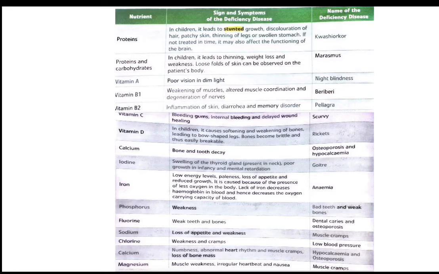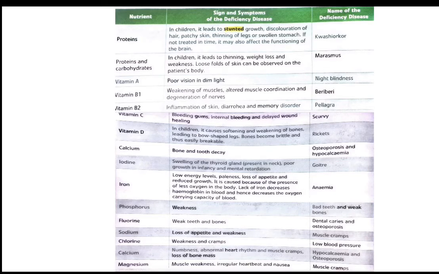Iodine. Swelling of the thyroid gland, which is present in the neck, poor growth in infancy and mental retardation. This kind of disease is goiter. So there will be some swelling in our neck and there will be poor growth in childhood. Anemia is a disease which is caused due to the lack of iron. In this disease, there will be low energy levels, paleness, loss of appetite and reduced growth. It is caused because of the presence of less oxygen in the body.